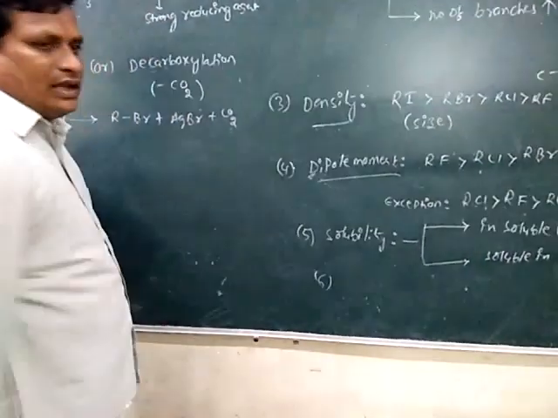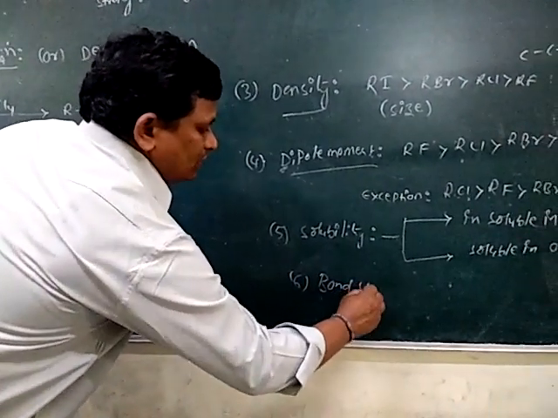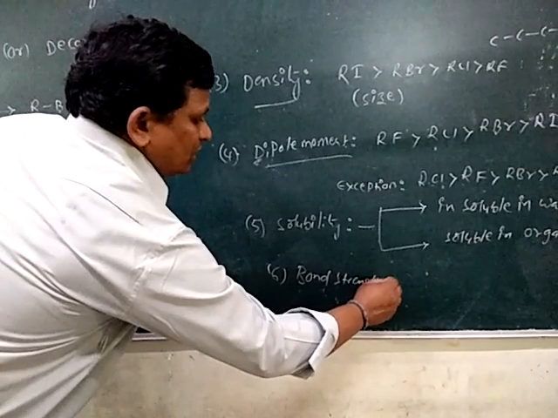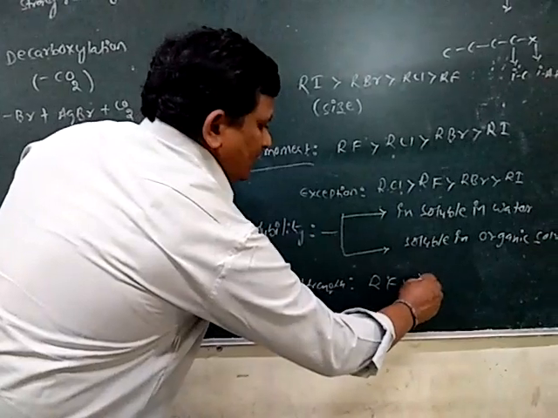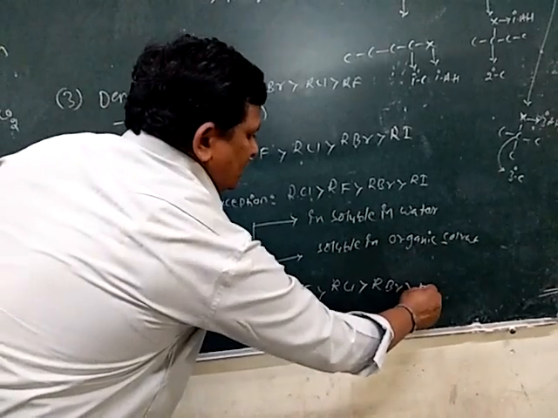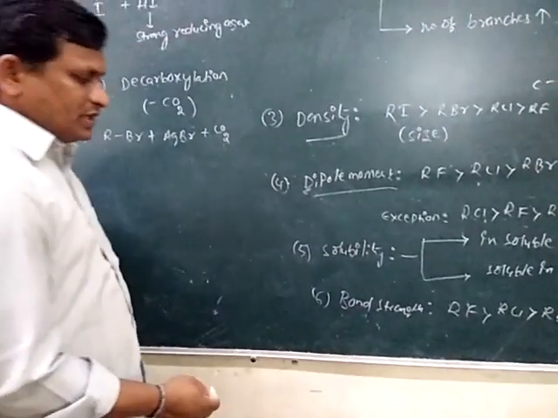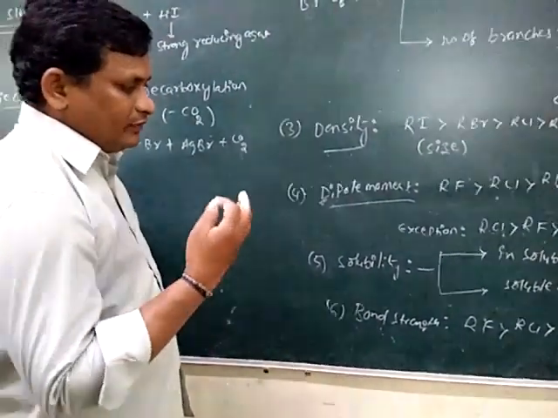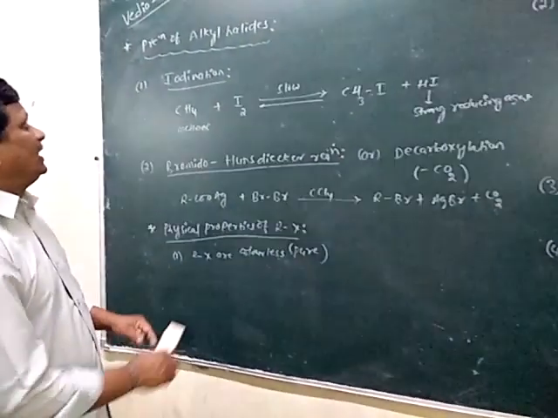So then next physical property of the alkyl halide is bond strength of the alkyl halides. Bond strength of the alkyl halide is RF is greater than RCl is greater than RBr is greater than RI. Because fluorine with small size, more attractions are present, so then bond strength is very high in the alkyl fluorides. So these are all the physical properties of the alkyl halides.